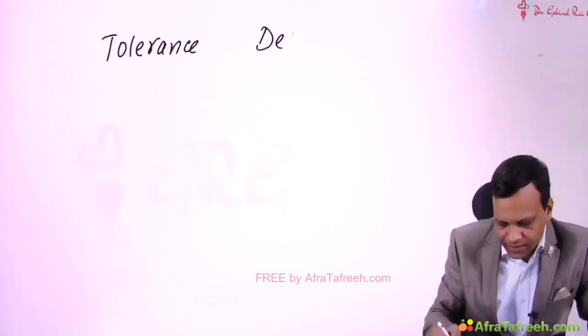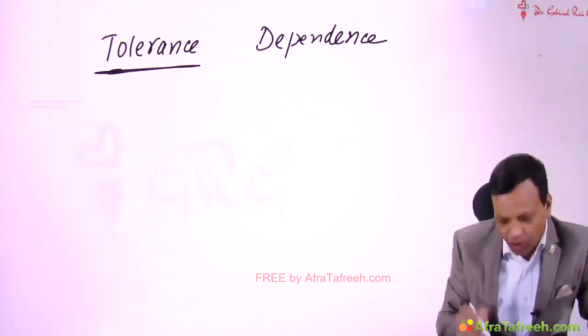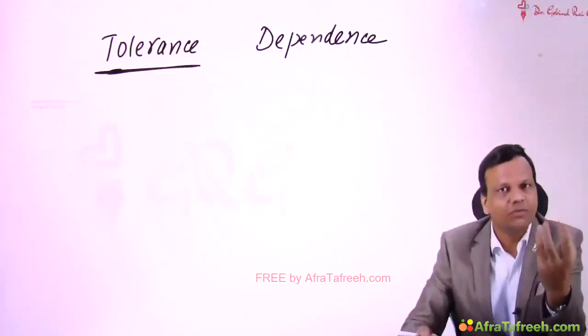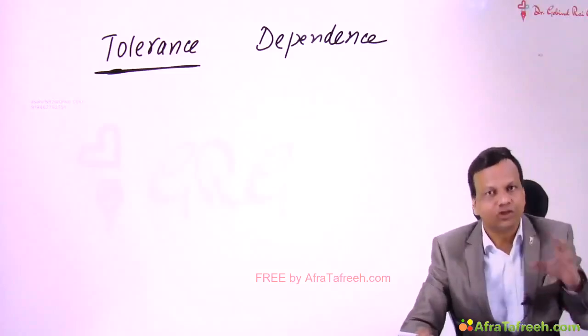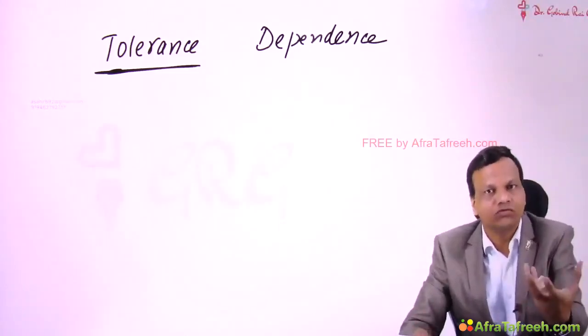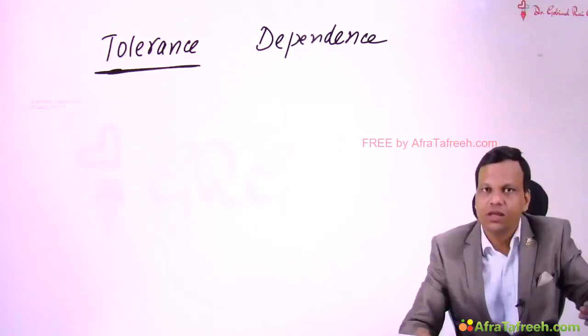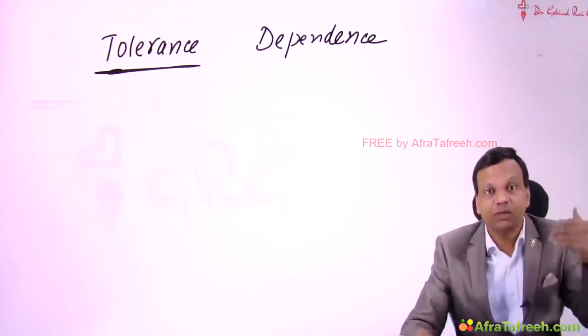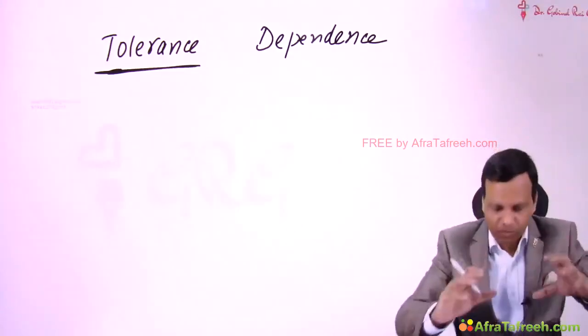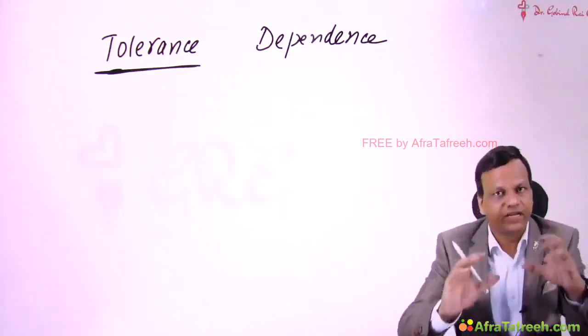Second is called dependence. Tolerance means the same dose of morphine which was initially causing euphoria is not able to cause euphoria now when we use it for a few days. Now the person increases the dose. So due to tolerance, the person will keep on increasing the dose. That is the problem with the addictive drugs.